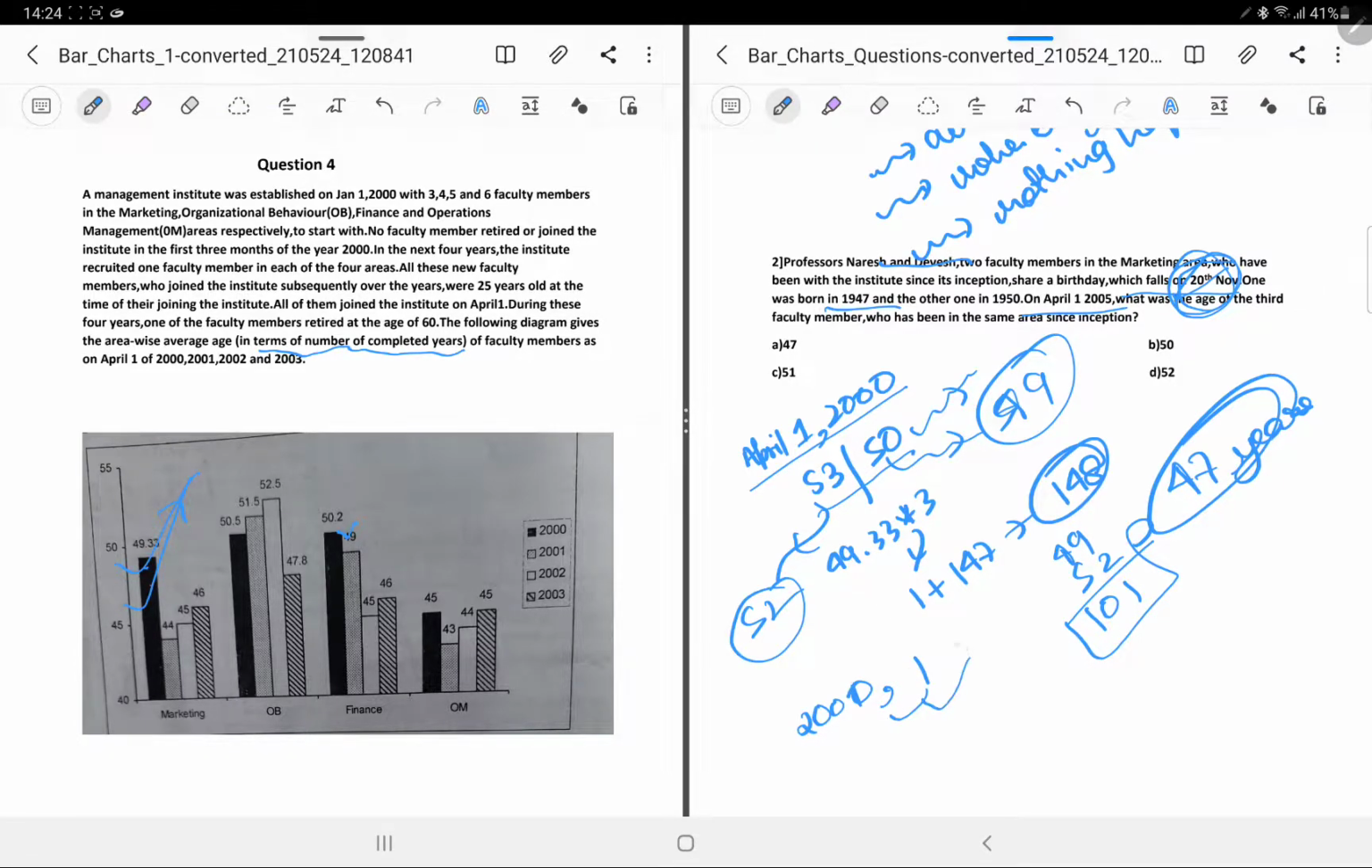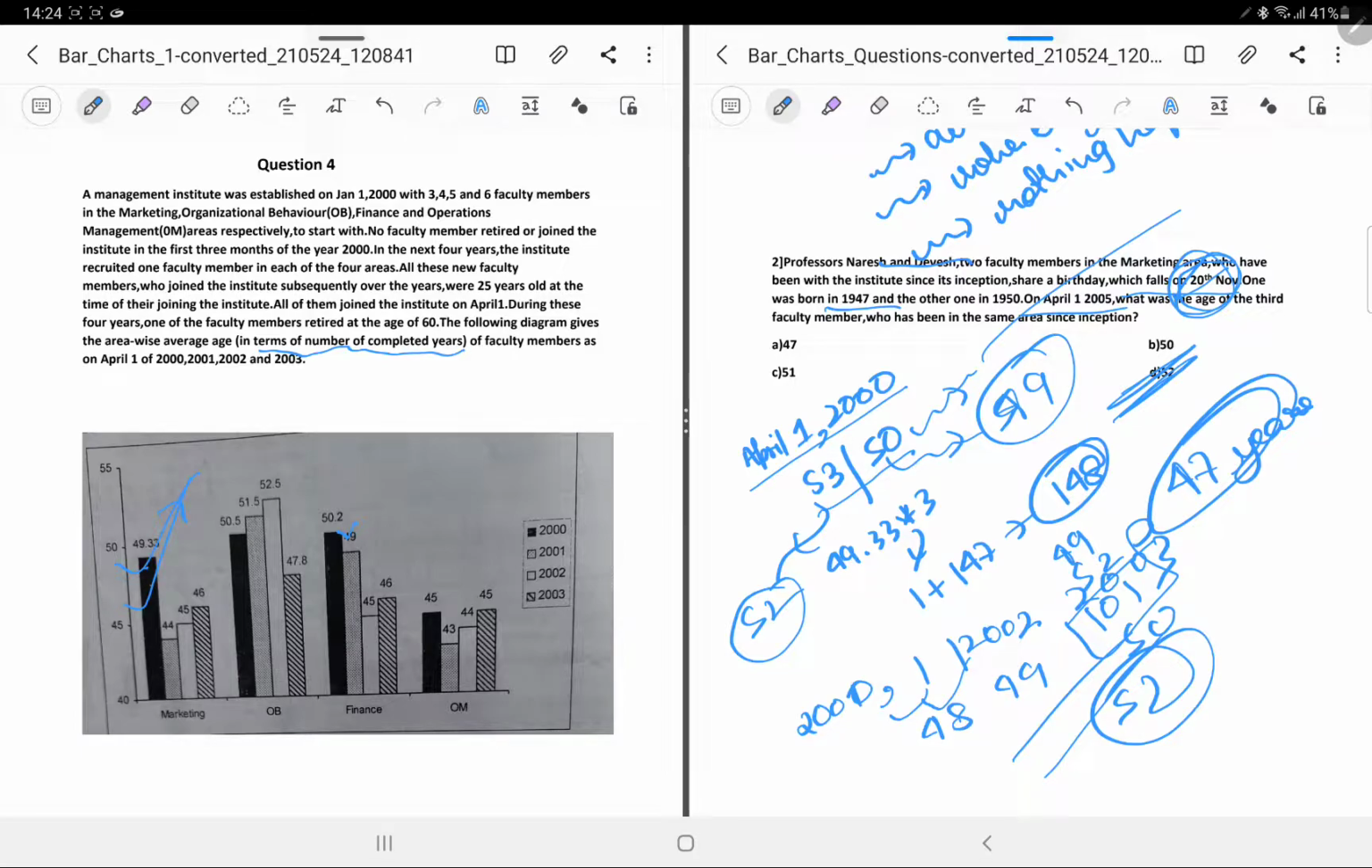Okay, 48. On April 2002 he would be 49. 2003 he would be 50. Similarly he would be 52. So on April 1, 2005 he would be 52 years old. See, this was a good catch.